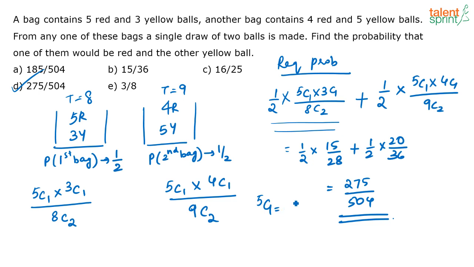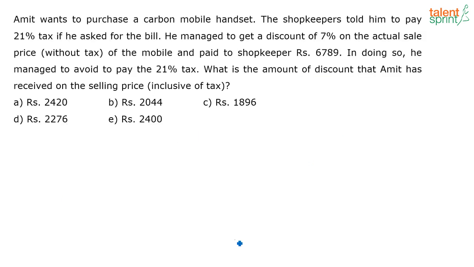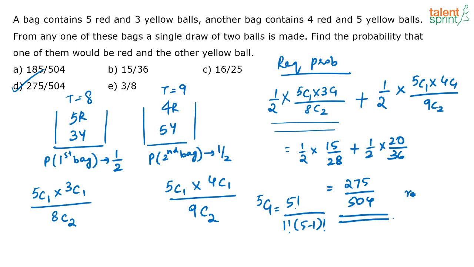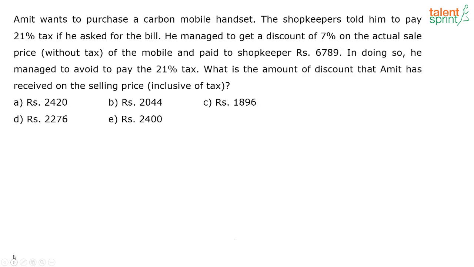See, if you have 5C1, it is nothing but 5 factorial by 1 factorial into 5 minus 1 factorial. I have just used the formula nCr is equal to n factorial by r factorial into n minus r factorial. So, Garima, if you are new, you can check the topic of permutations and combinations and you will understand it better. Okay, next question. No, we are just doing the first question, Sanjana, for all those of you who have joined late.